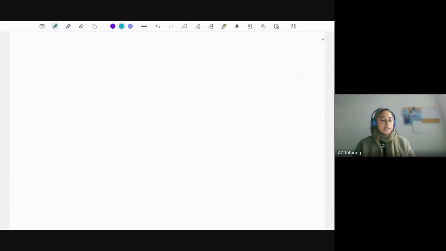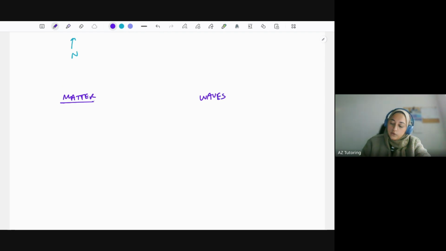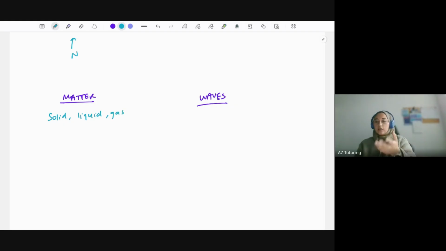Just for the last 15 minutes, I want to speak a little bit about waves. We've touched upon waves as well. We've either got matter or waves in the world. Matter is something that's solid, liquid, or gas, which you could see around, like a solid laptop or phone, liquid water, or gas in the air, so oxygen. This is all matter.